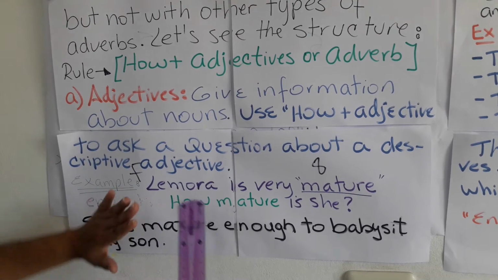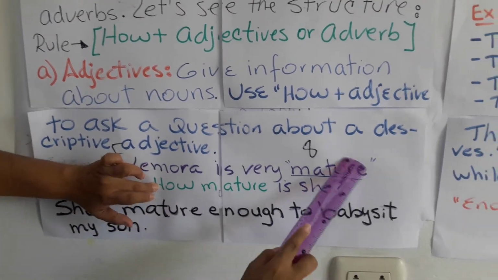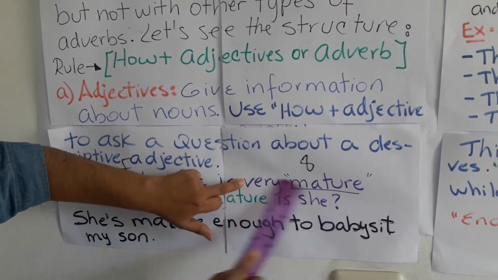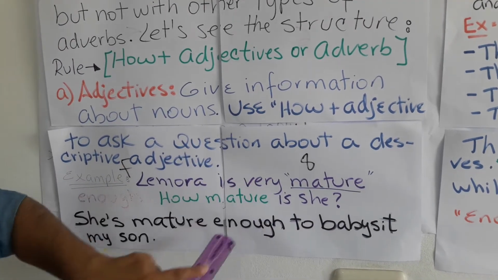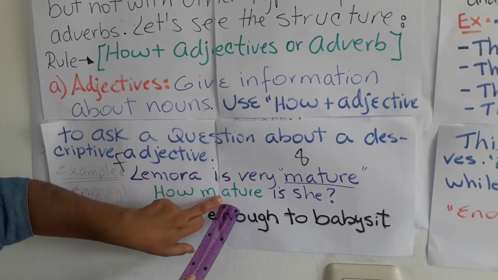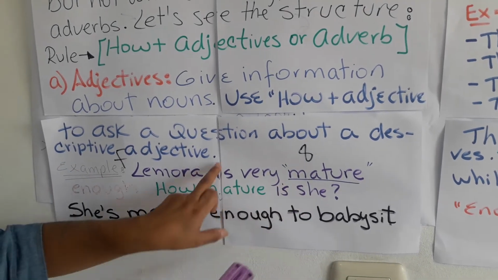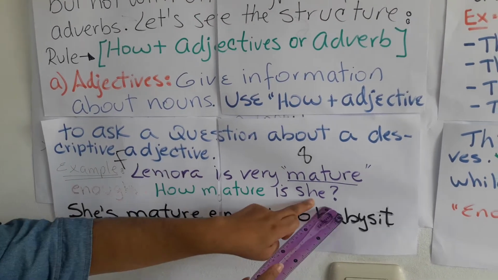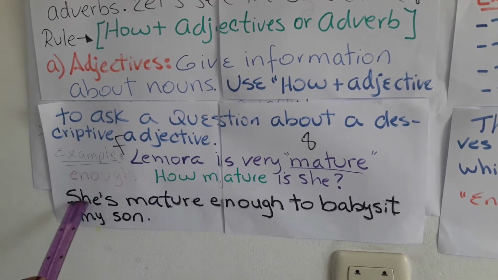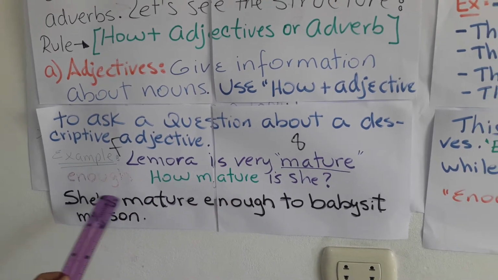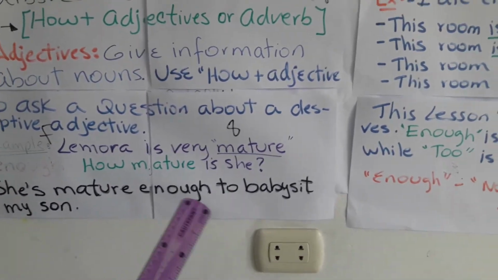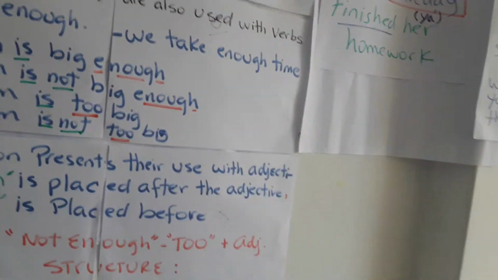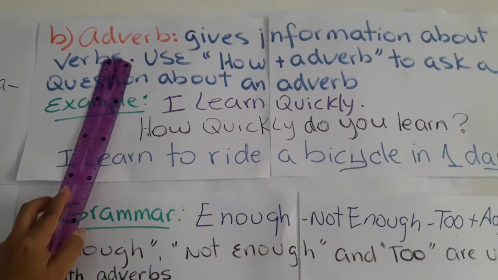Okay, in that part we have very mature, so the adjective. How mature is she? You know, is, and Lemora is she. And the answer to this question: she's mature enough to babysit my son. This is the answer.